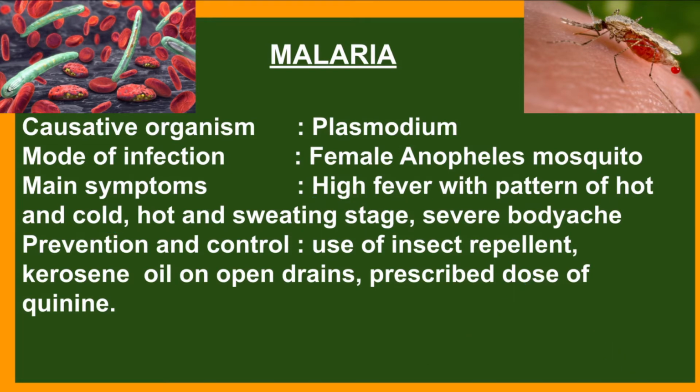The preventive method is to use insect repellents or mosquito nets, or add kerosene oil to open drains or ponds where there is stagnant water, because when there is a layer of kerosene on the water, the larva of the mosquito cannot come to the surface to respire. Thus, it dies. If a person suffers from malaria, a prescribed dose of quinine is given.